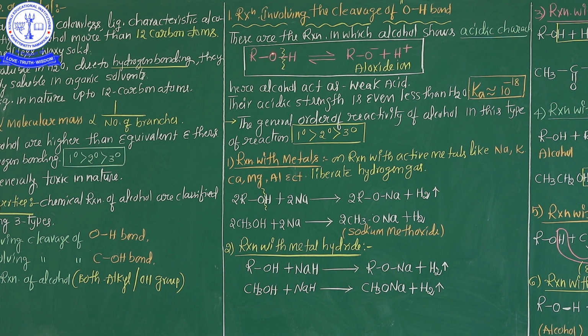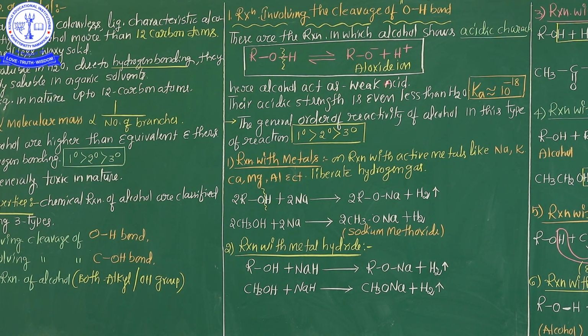Upon which a negative charge is formed here, and a positive charge is formed here. Since hydrogen contains the positive charge, definitely the entire molecule acts with acidic behavior. Is it clear, my dear students? So now see here, this is alcohol, this is alkoxide ion.